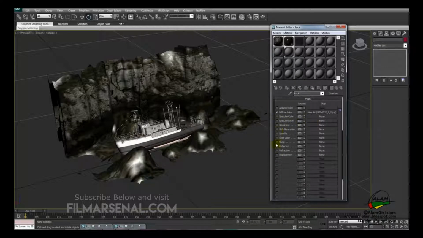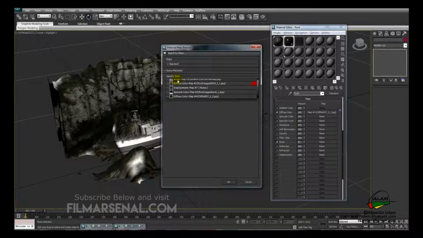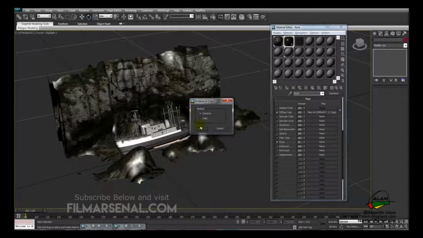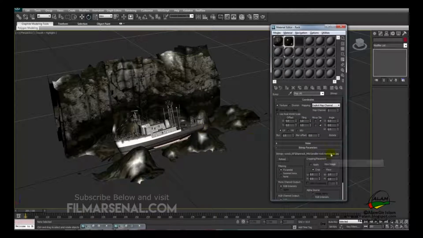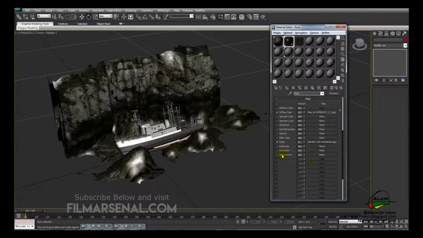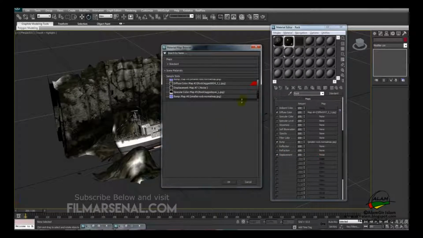We'll use the bump map, instance, and we'll also use the displacement, and under displacement we'll use the same noise as we have used earlier.